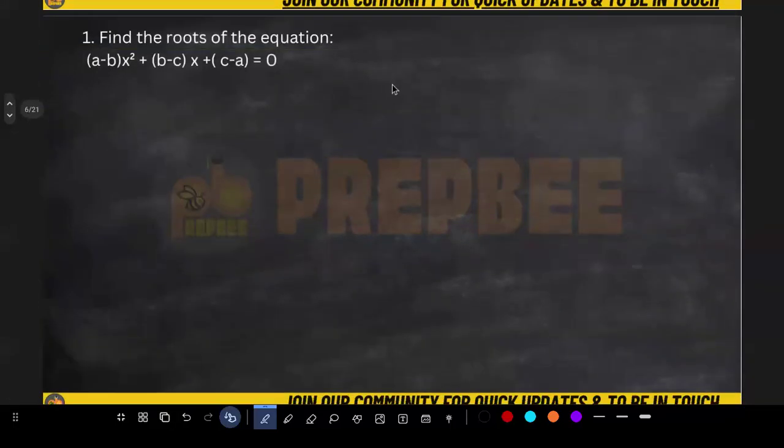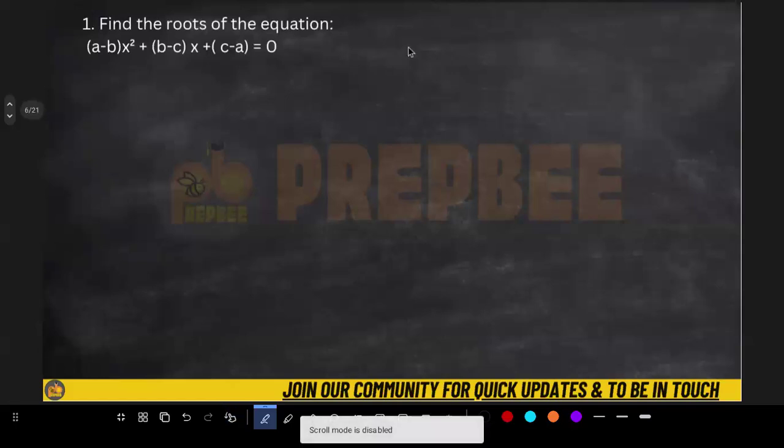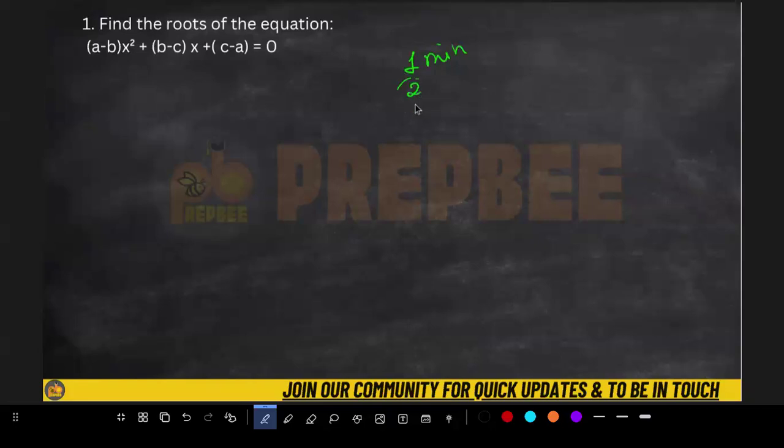Today we have some new questions, and this is our first question. I would recommend you to take 1 or 2 minutes and solve this question. Let's see if you are able to solve this or not. The basic is simple: you have to find the roots of the equation. Let's try how you are going to find the roots of this equation.